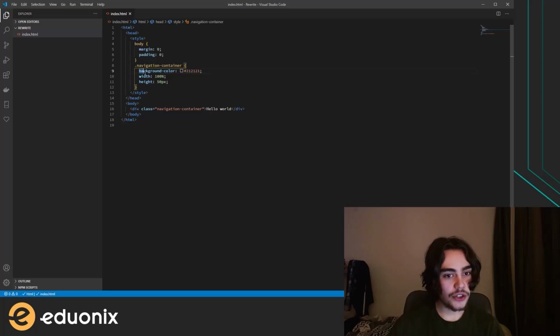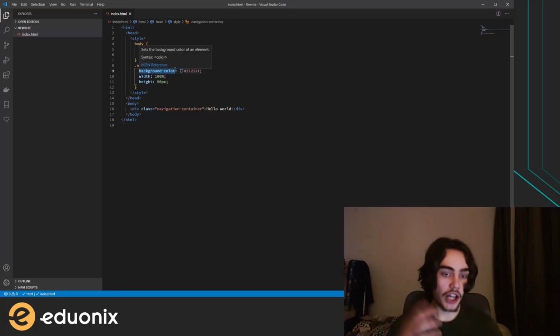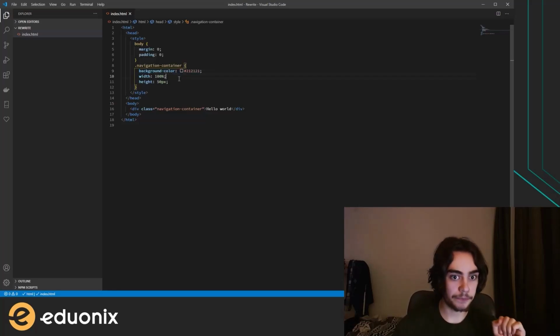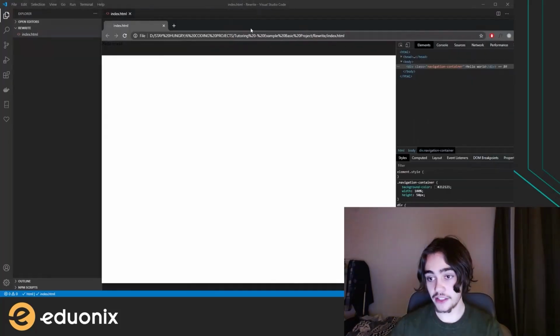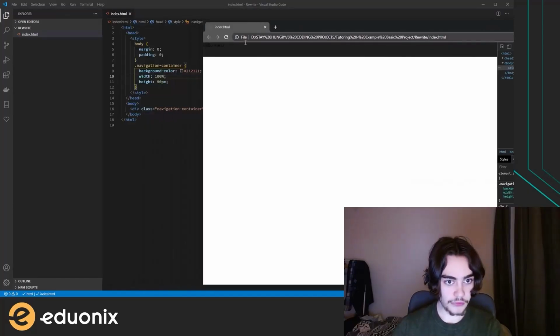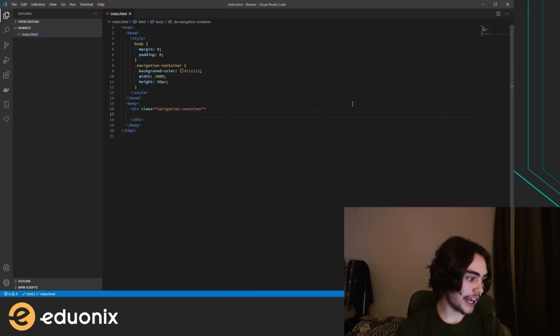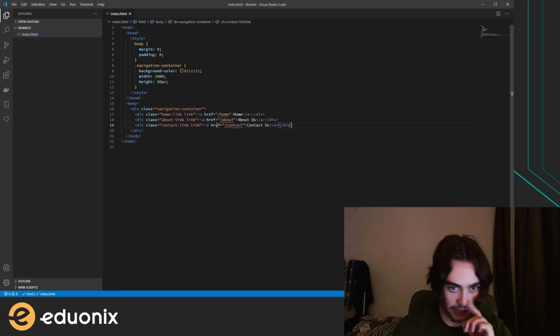You really don't have to get into the nitty-gritty of what these different styles mean at the moment. You really are going to have to get good at Googling, like, okay, I want to change the color of this. Google that question and figure out what the corresponding CSS style is. So background color, we've set it to this. Height, we've given it a specified height, etc. So now we see that we indeed have this element with that background color, and we're well on our way to building this. So instead of adding some text inside here, I'm going to add a couple more elements, and I've pre-written that here for us.